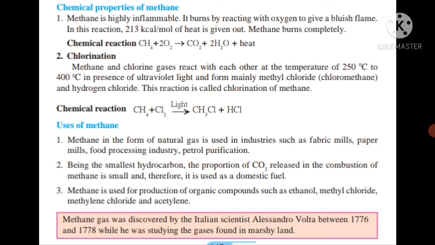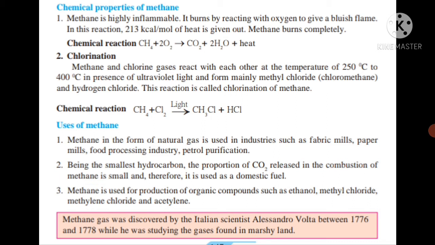There are certain uses of methane. Number 1, methane in the form of natural gas is used in industries such as fabric mills, paper mills, food processing industry, petrol purification, etc. Number 2, methane is the smallest hydrocarbon, the proportion of carbon dioxide released in its combustion is small, and therefore it is used as a domestic fuel.